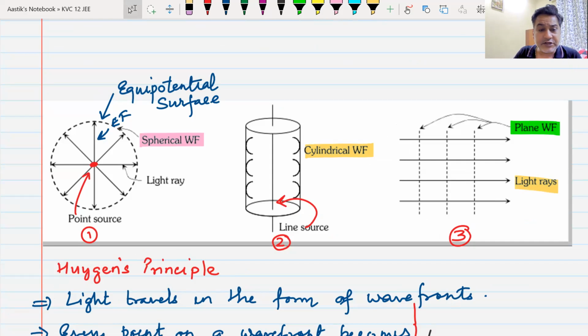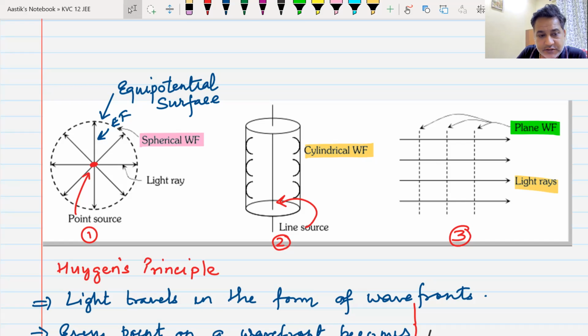That is all that we need to know: the shape of wavefronts and who creates what type of wavefronts. And if you know the wavefront, can you tell the direction of the light wave? Do we understand this? Yes or no? Yes, sir.